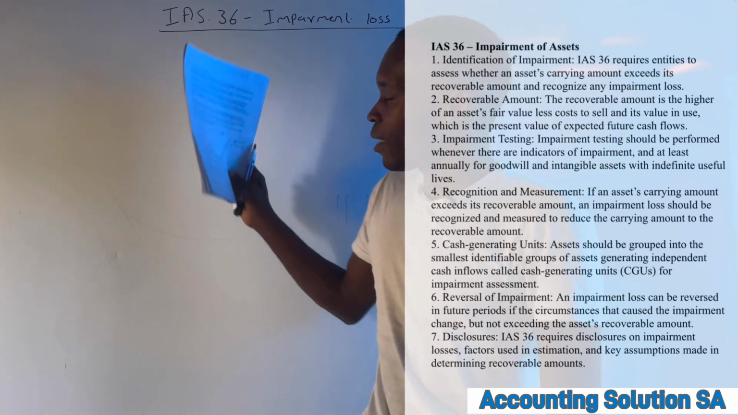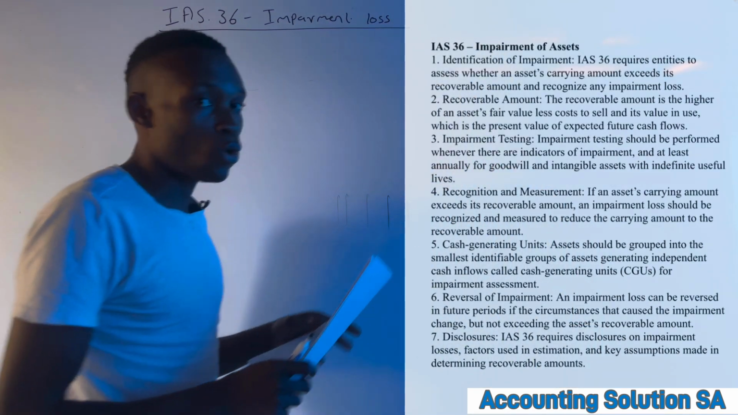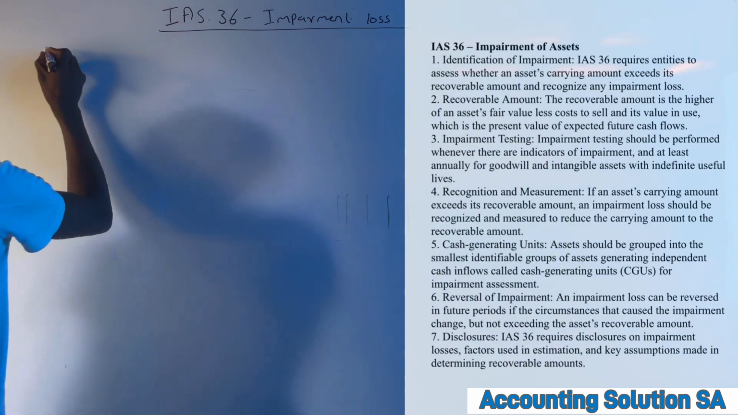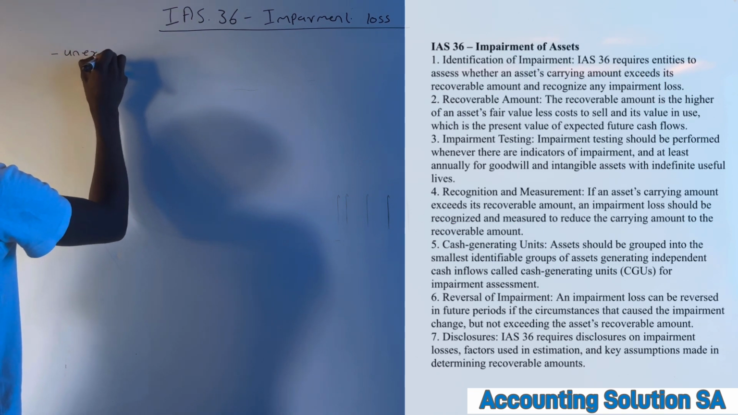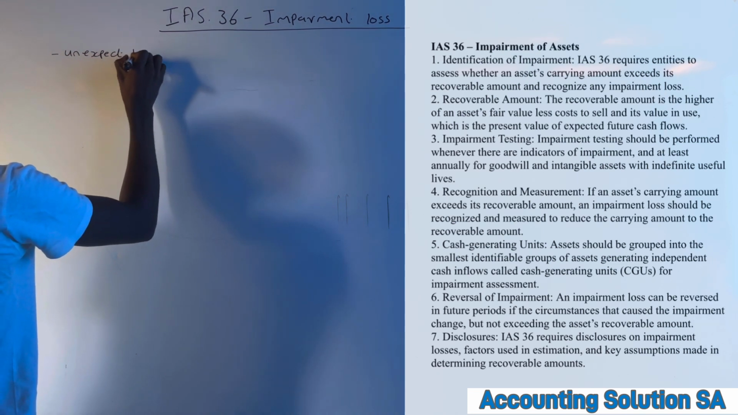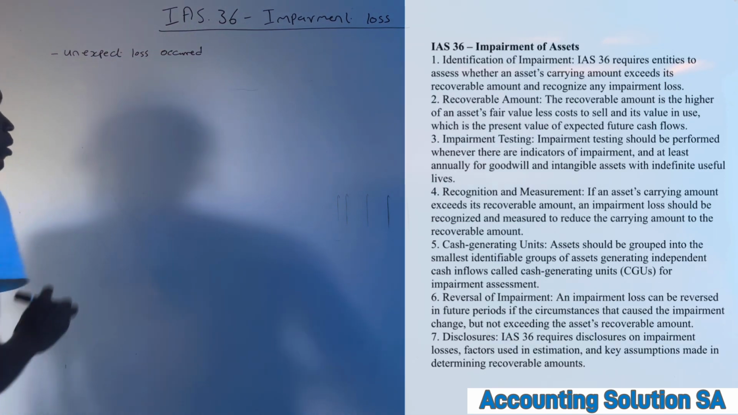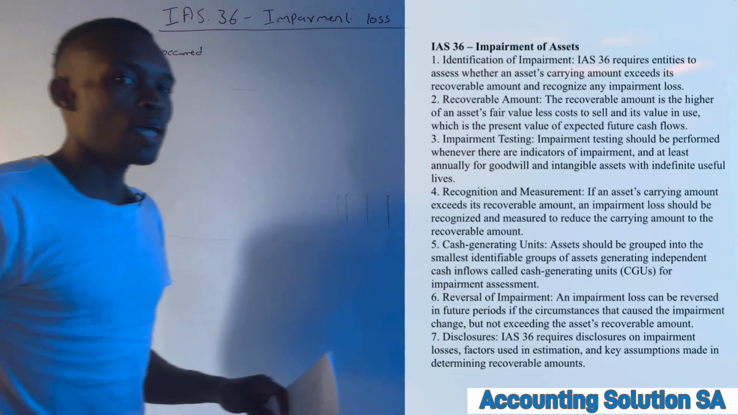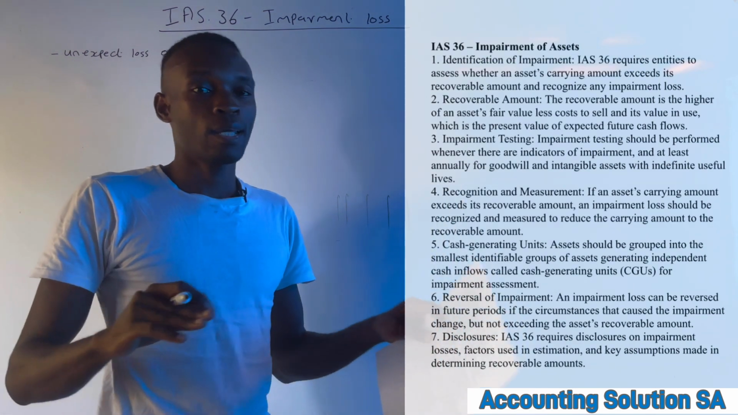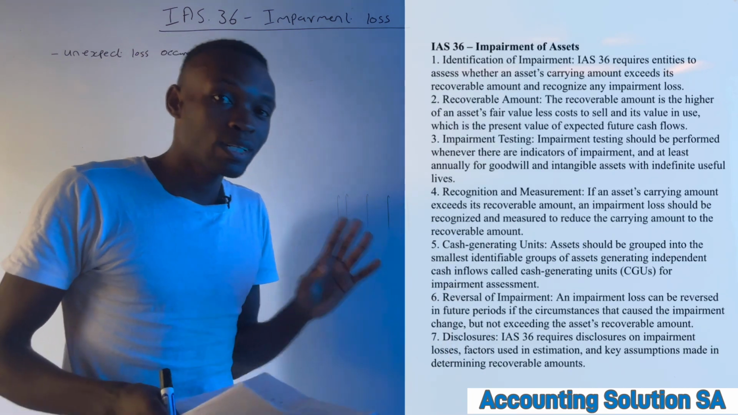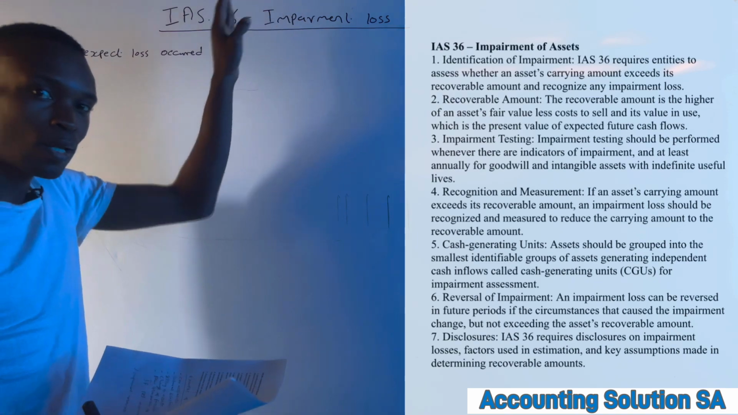All right, in simple terms, guys, when we talk about impairment loss, we are talking about an unexpected loss that occurred. In other words, it is the loss that we didn't expect at all. It just happened as a surprise. That's a simple term that I can use to define the word impairment loss.